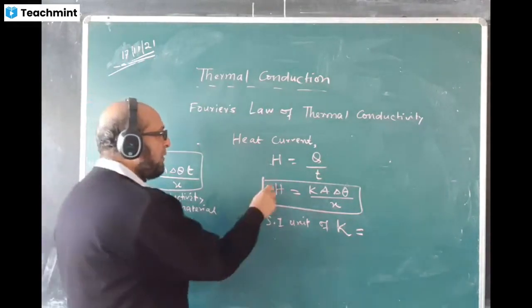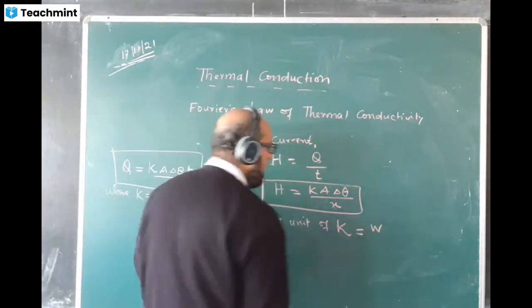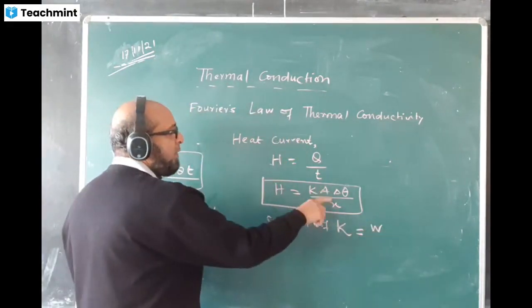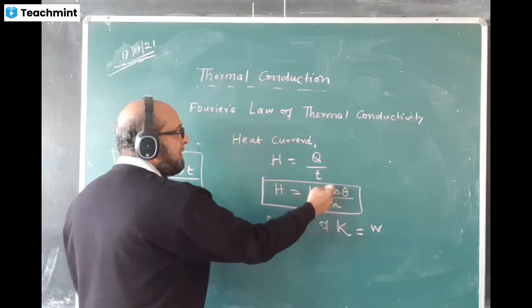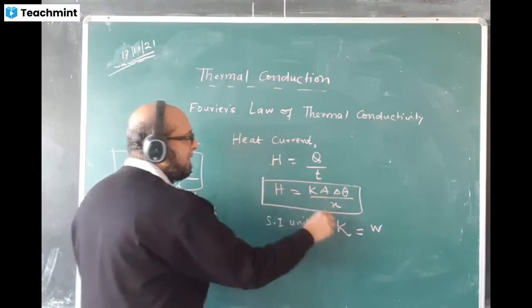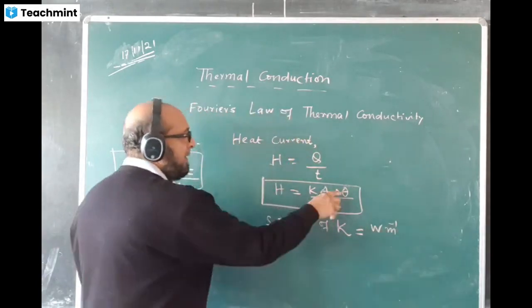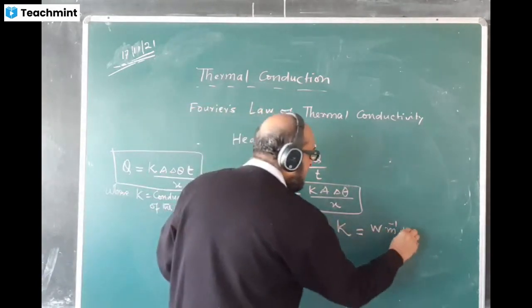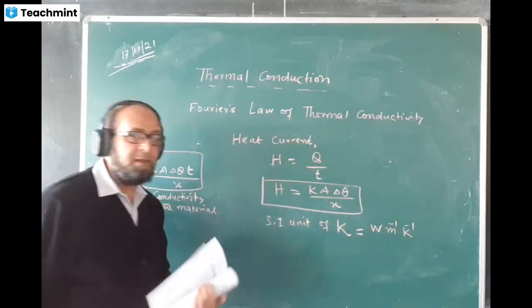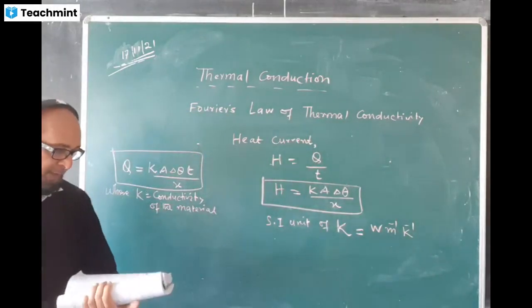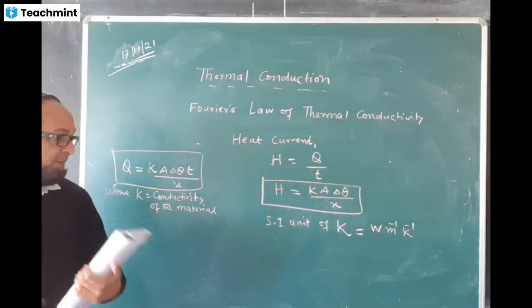Here we can write watt, W. This is meter square and this is meter. So meter square cancels, and you get only meter. Divide that, watt per meter, and temperature difference we write as per Kelvin. Either per Kelvin or per degree Celsius, but better we write per Kelvin.